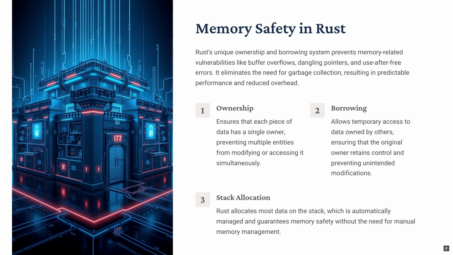With ownership, this ensures that each piece of data has a single owner, preventing multiple entities from modifying and accessing it simultaneously. With borrowing, this allows temporary access to data owned by others, ensuring that the original owner retains control and preventing unintended modifications. And with stack allocation, Rust allocates most data on the stack, which is automatically managed and guarantees memory safety without the need for manual memory management.